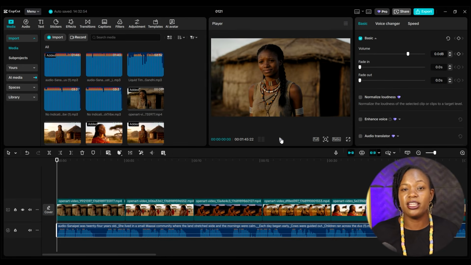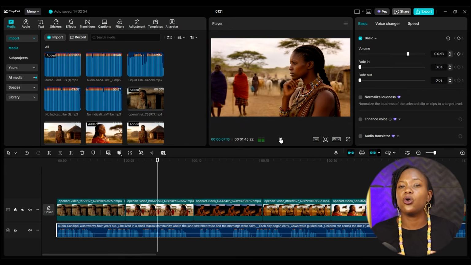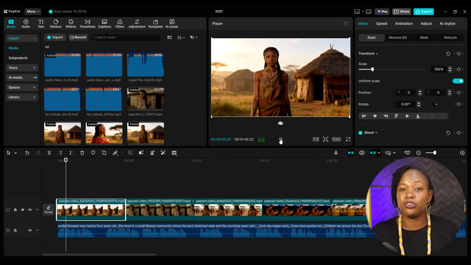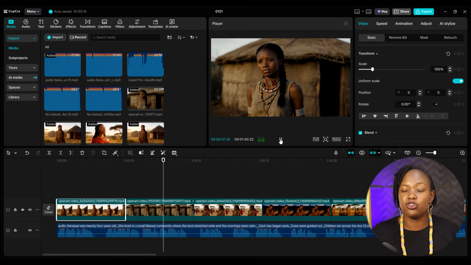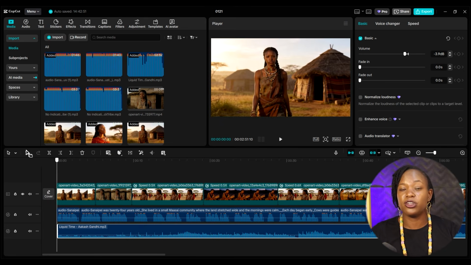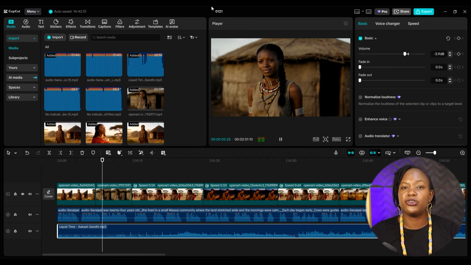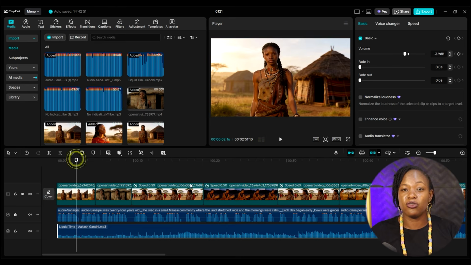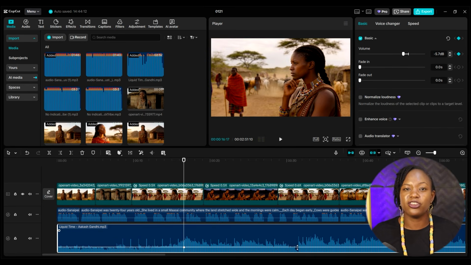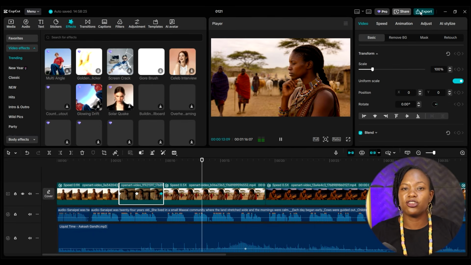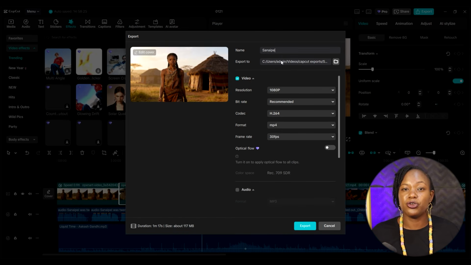And then you add in your voiceover and ensure that when you're listening to the voiceover, what is happening on screen is what the voiceover is saying. And you just do that for the entire video. You can then add in your music. You just want to ensure that you reduce the volume so that the volume of the music does not overpower the voiceover. You can also add in some transitions and effects if you want. Once you're done, just click on export. This is what my final video looks like.